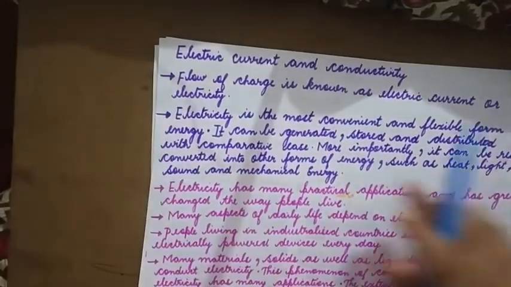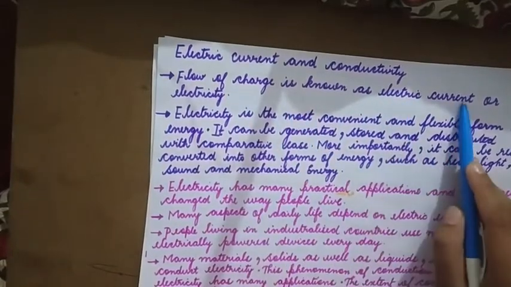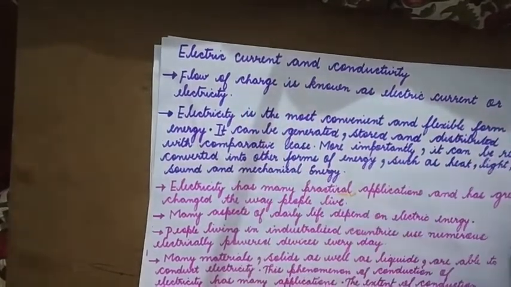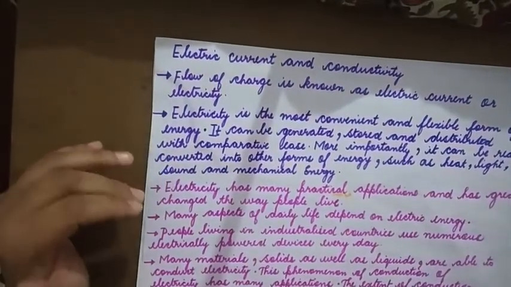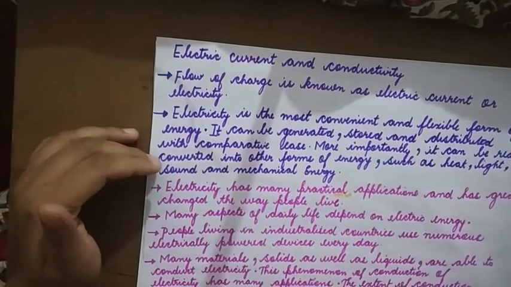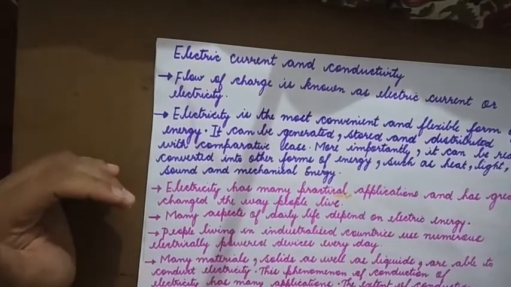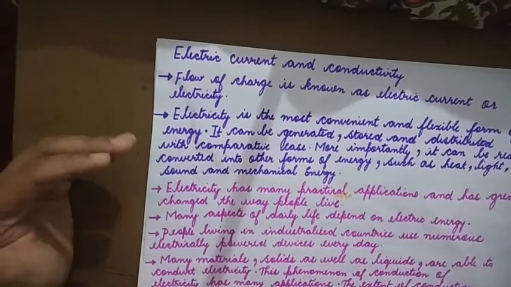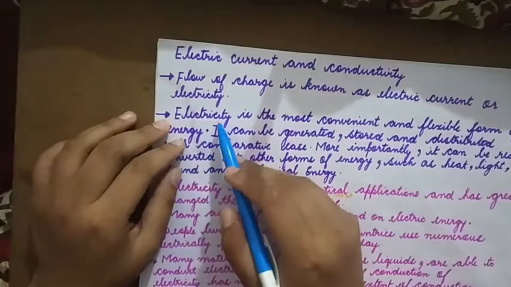Moving on to electric current and conductivity. Flow of charge is known as electric current or electricity. We see in an atom actually it is the electrons that are being transferred, right? Instead of flow of charges, I can also say it is nothing but the flow of electrons. Flow of electrons is also known as electric current or electricity.